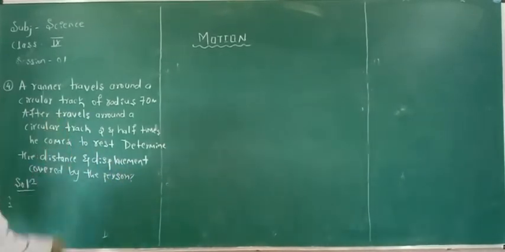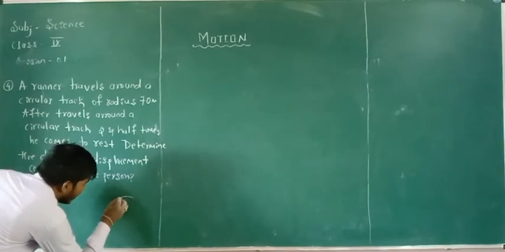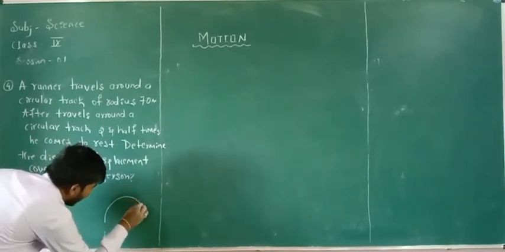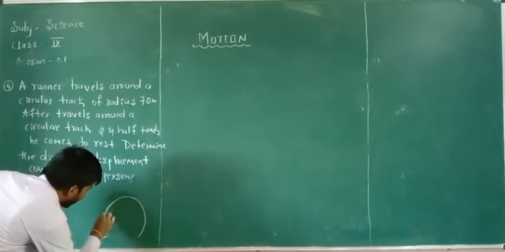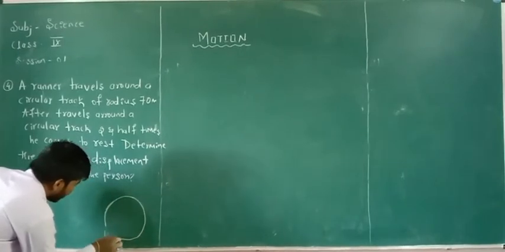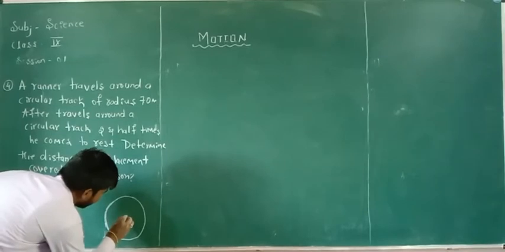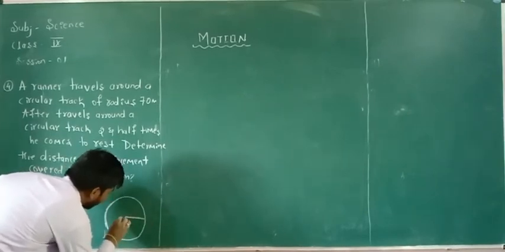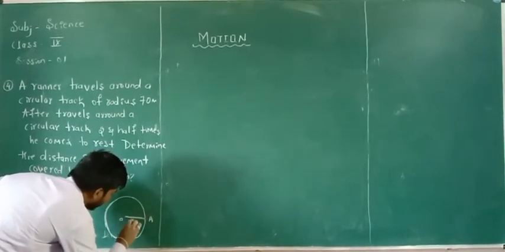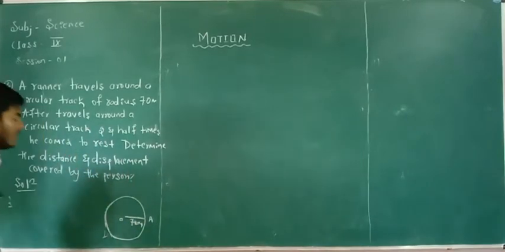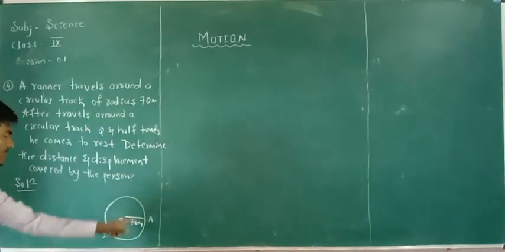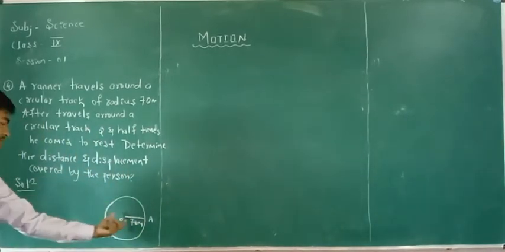So a person travels around a circular track of radius 70 meter.